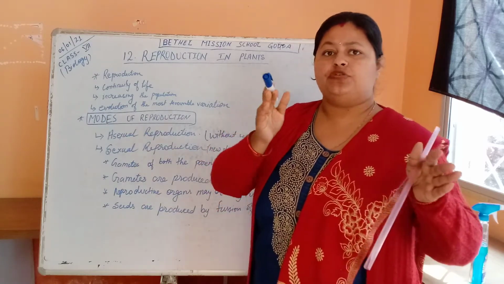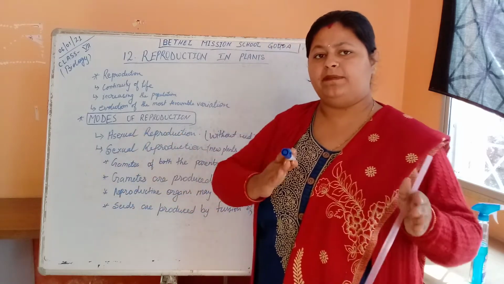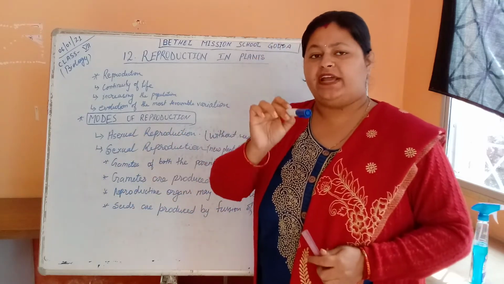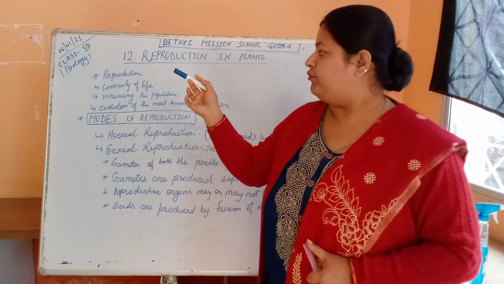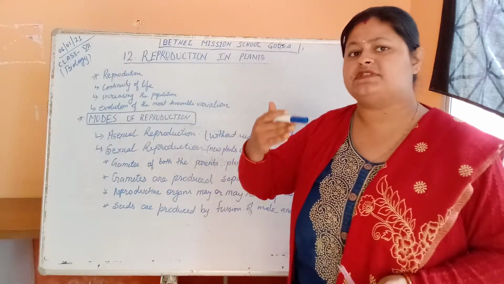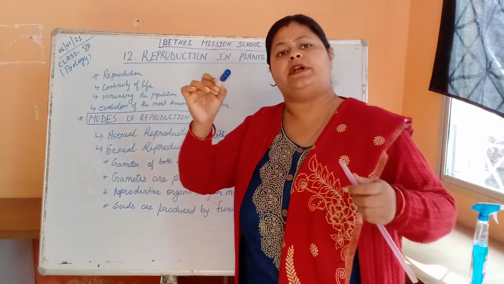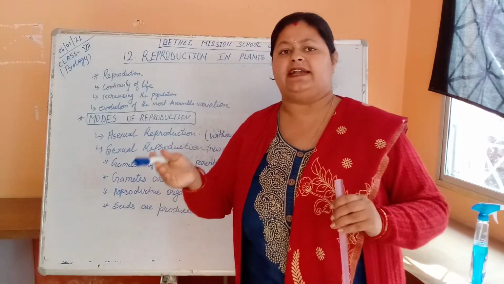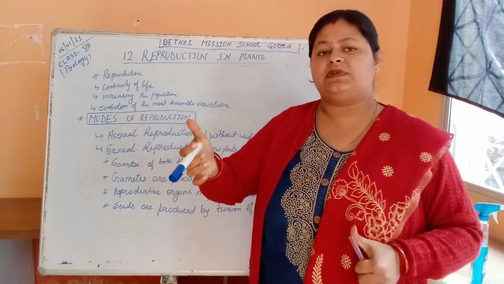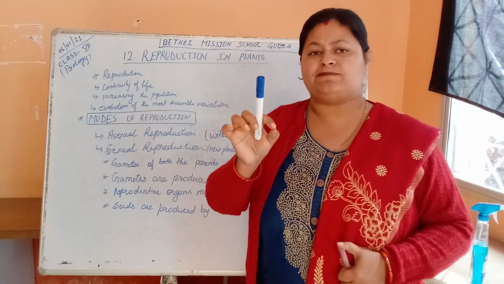It means human beings can reproduce human beings, because reproduction means production of the same species. Human beings will reproduce human beings. A cat will give birth to a cat. A rose flower gives birth to a new plant, that is only a rose plant.